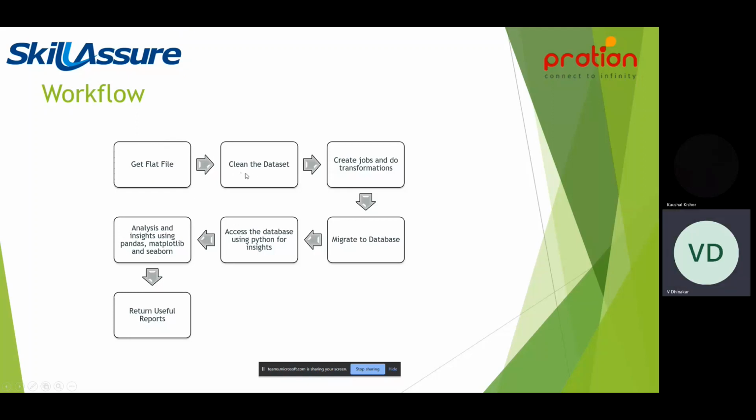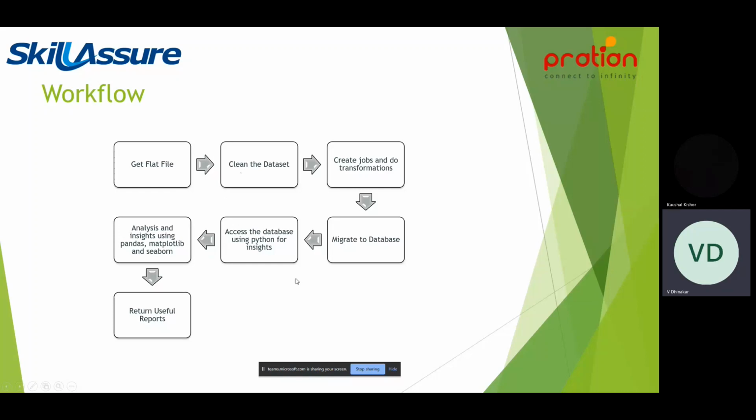So that is given. We will be cleaning the data set. Then we will be creating jobs and doing data transformation, either using various filters or many other transformations using tMap in Talend. That is the process we are doing here. Then we will be migrating the data to a database, in our case PostgreSQL. Then we will be accessing the database using Python for insights.